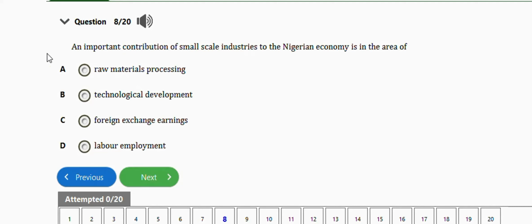Next question says an important contribution of small scale industries to the Nigerian economy is in the area of: raw materials processing, technology development, foreign exchange earnings, labor employment. So guys, the right answer to this question is option D, which is labor employment.